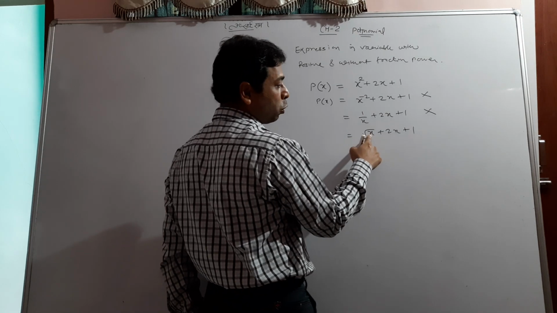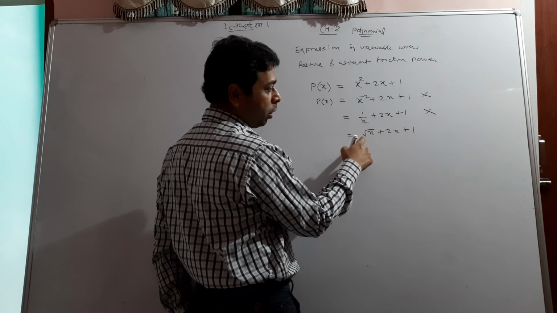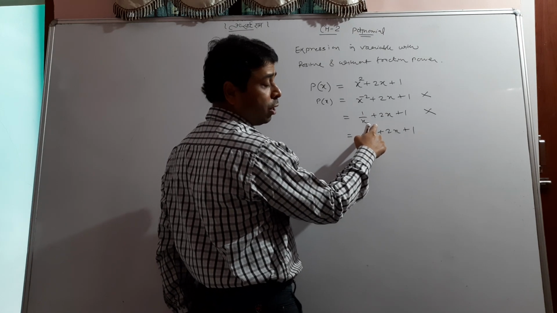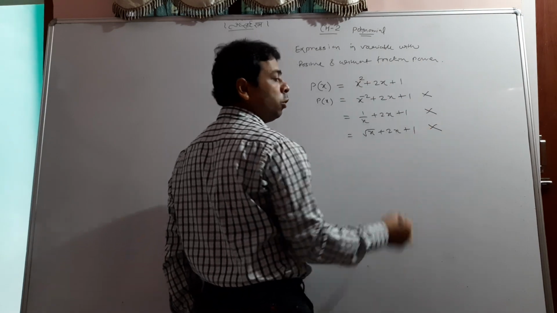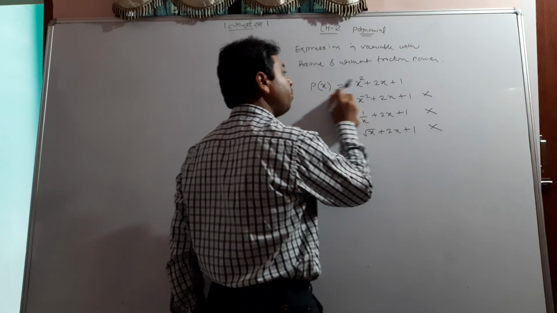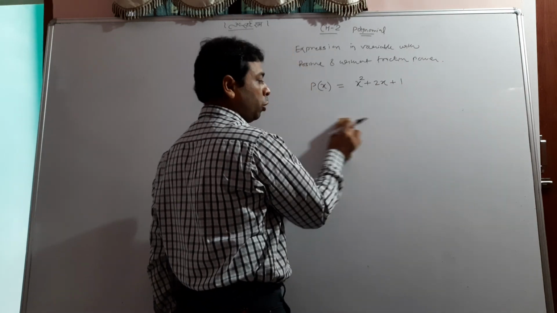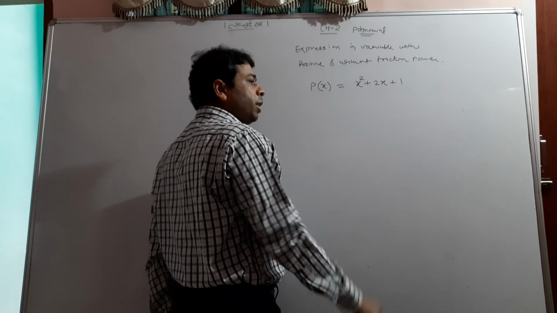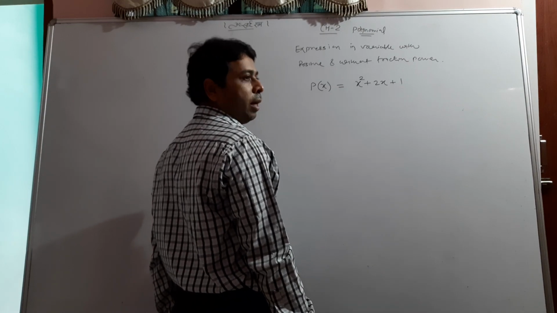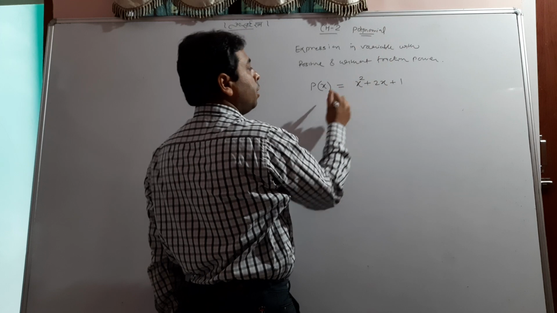Now this time, x to the power half, one should know the meaning of under root x. When x to the power half comes, it is a fraction, so it is again not a polynomial. So I think you should drop all this and think about this as a polynomial. This is a polynomial.